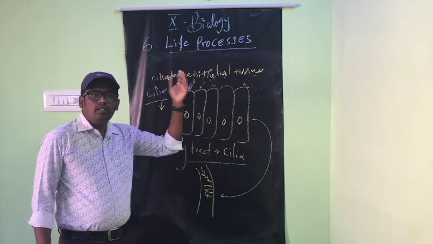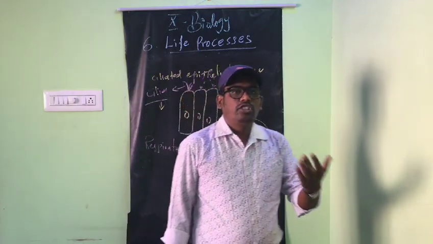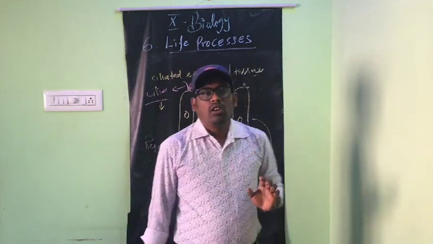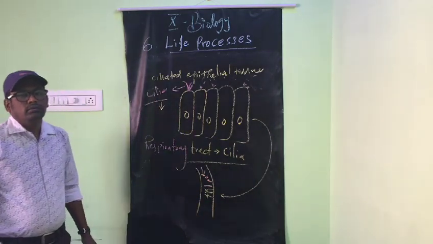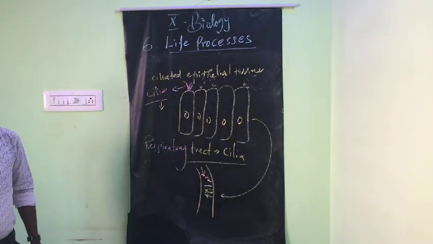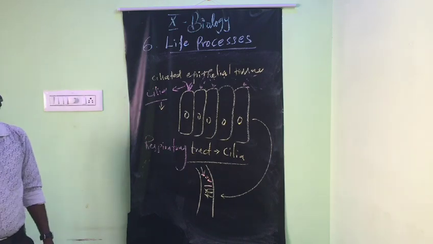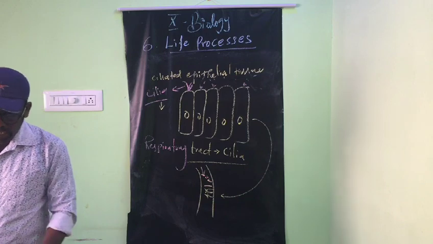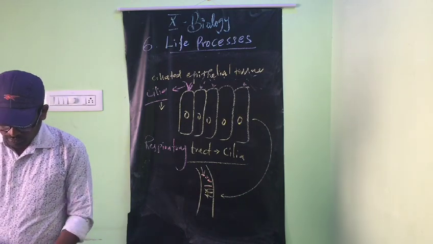So dust particles and unwanted things enter the respiratory tract and reach the lungs and cause lung cancer or any other respiratory problem. So we should not smoke. This is given in the More to Know on page number 104.